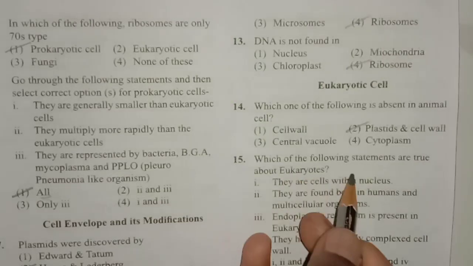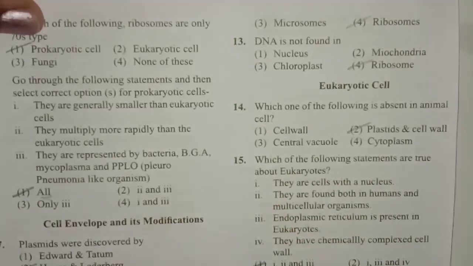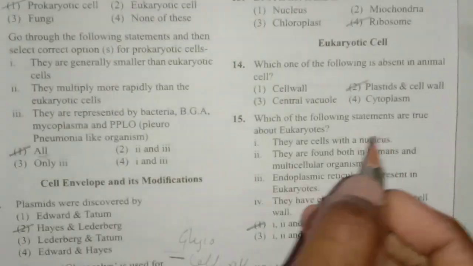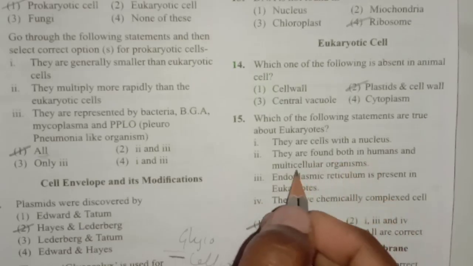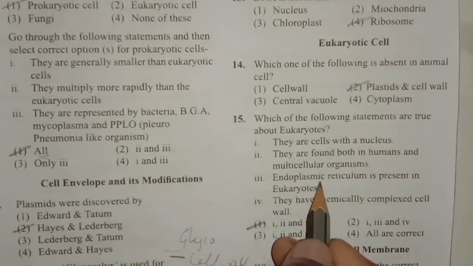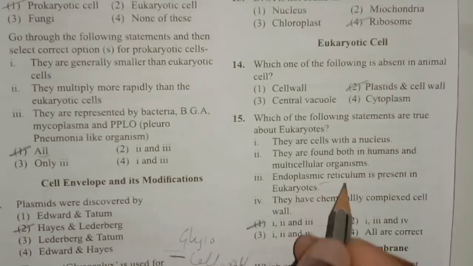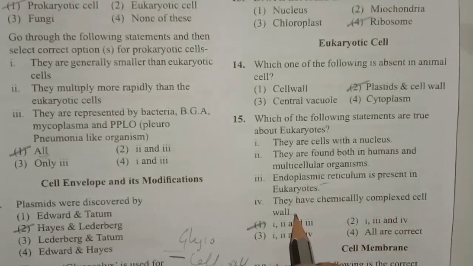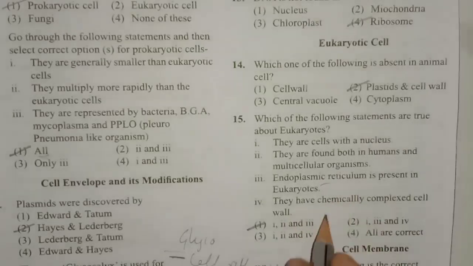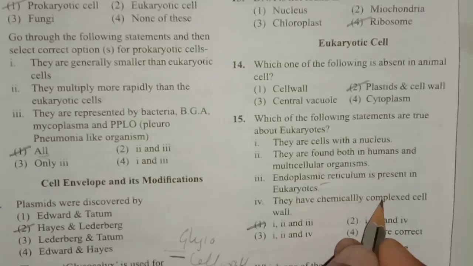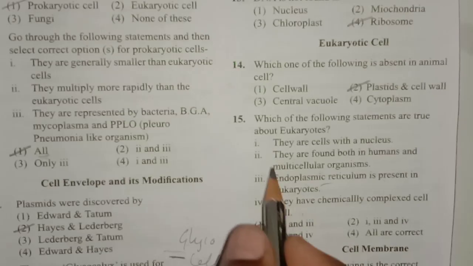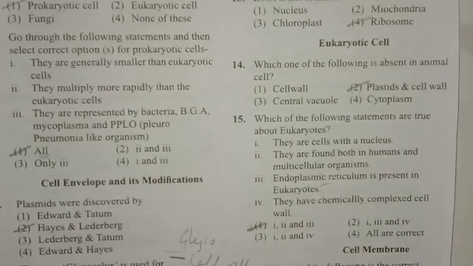Next one, which of the following statements are true about eukaryotes? They are cells with a nucleus. Yes, eukaryotes are the cells with a nucleus, correct. They are found both in humans and multicellular organisms. Even this is also correct. And third one, endoplasmic reticulum is present in eukaryotes. Yes, correct. And they have chemically complex cell wall. This is wrong. They do not have chemically complex cell wall. But in case of prokaryotes, we can find chemically complex cell wall, but not in case of eukaryotes. So among these four statements, only three are correct: 1, 2, and 3. So first option.